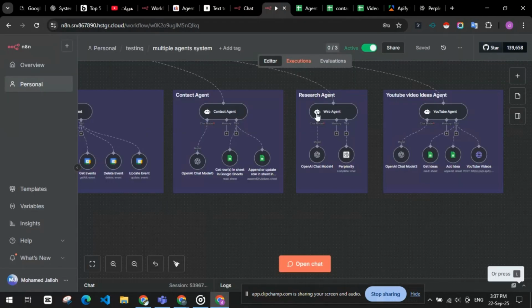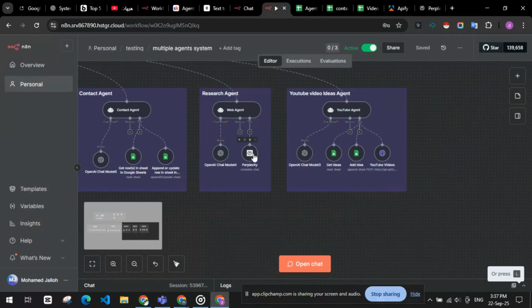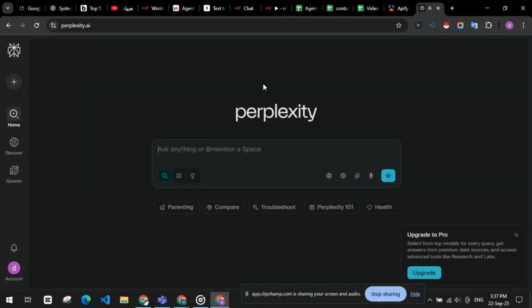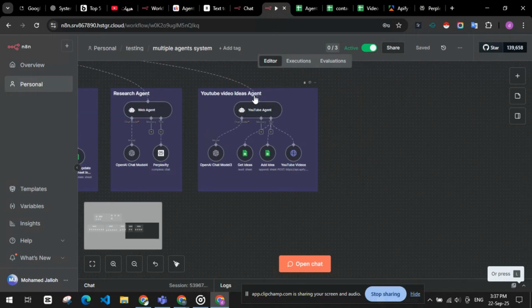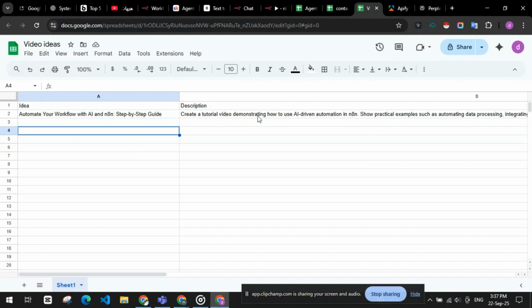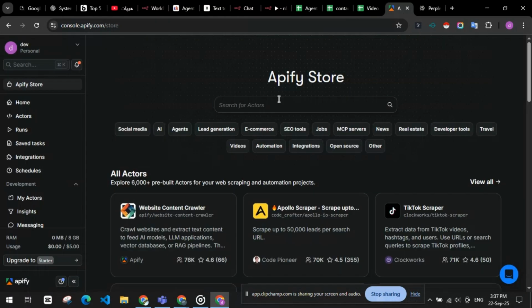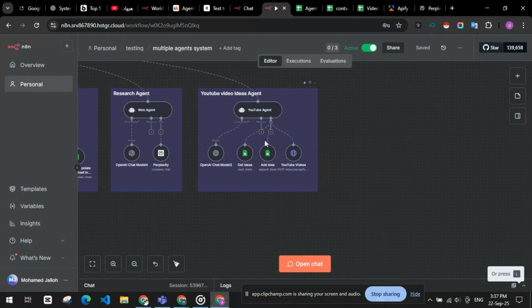Our research agent connects with Perplexity, allowing powerful web research and instant summaries. And finally, the YouTube idea agent. It uses Apify to scrape YouTube trends, generate video ideas, and optimize your content strategy.